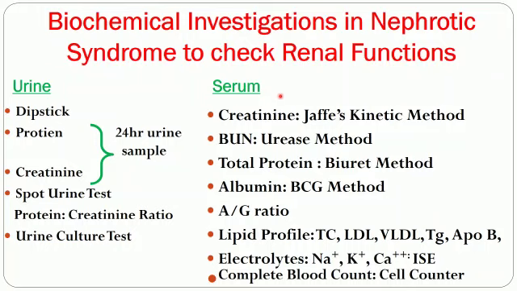Now, in serum we analyze creatinine, blood urea nitrogen, urea, total protein, albumin, A to G ratio, lipid profile, serum electrolytes, and a complete blood count. So all these investigations help us to find out the nephrotic syndrome and its severity in the patient.